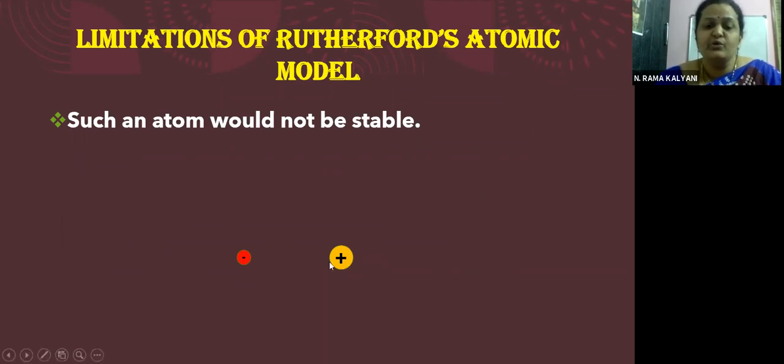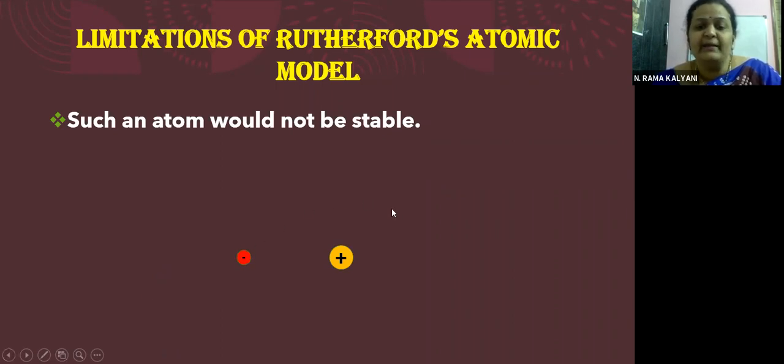So we have a positive nucleus here, children, and this is an electron. This should be the behavior of the electron. Both are gone. Yes or no, children? The positive and the negative both will be gone. The atom will be collapsing as a whole. Once again, you want to see it? Yes, have a look, children.